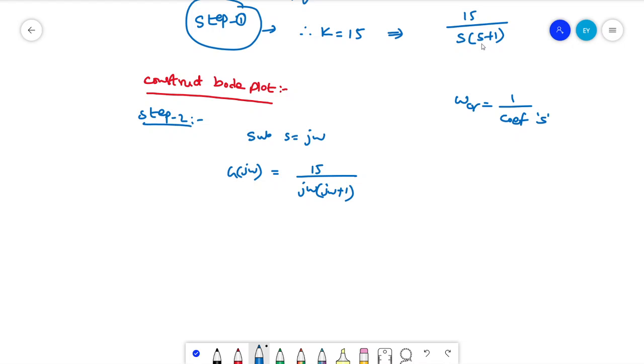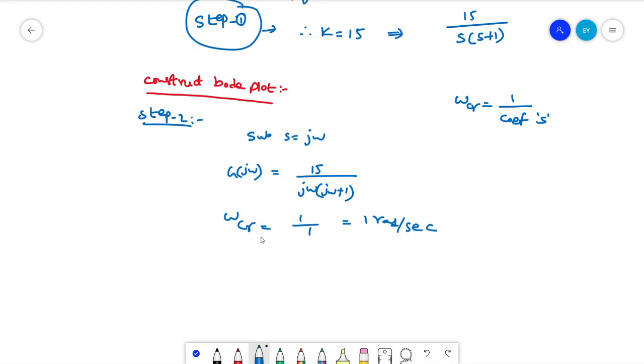Remember, when considering the corner frequency omega CR, we have to consider s plus 1, not s, because s is nothing but the pole at the origin. So omega CR, the corner frequency for the given transfer function, is 1 by 1, that is nothing but 1 radian per second.